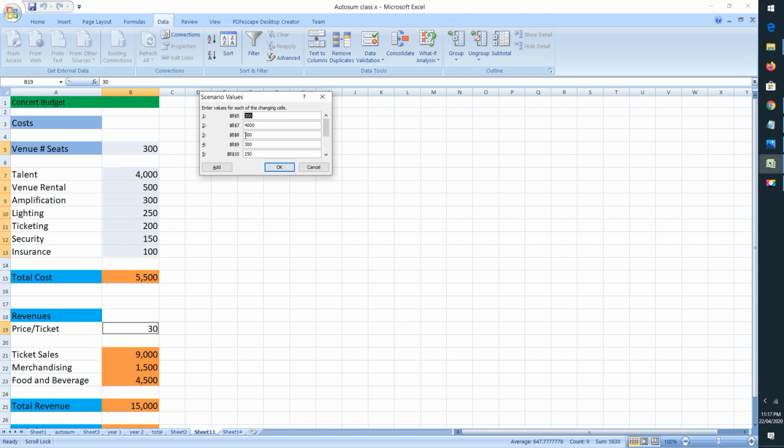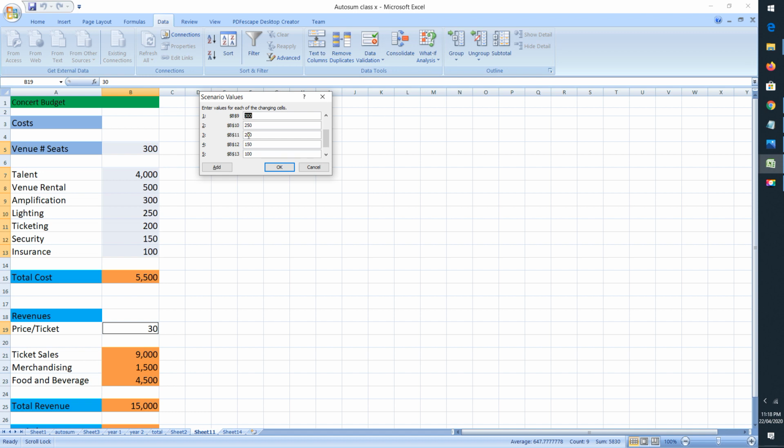Similarly, cell number B8, cost for light venue rental. Cell number B9, cost for amplification, cost for lighting. And if I scroll down, because only 5 rows are shown here, so I have to make use of this scroll box bar. If I scroll down, I can see rest of the contents.